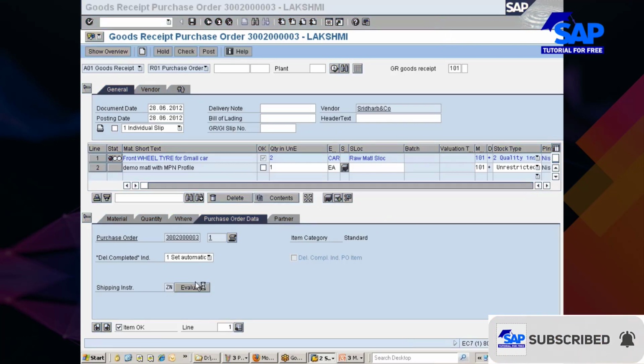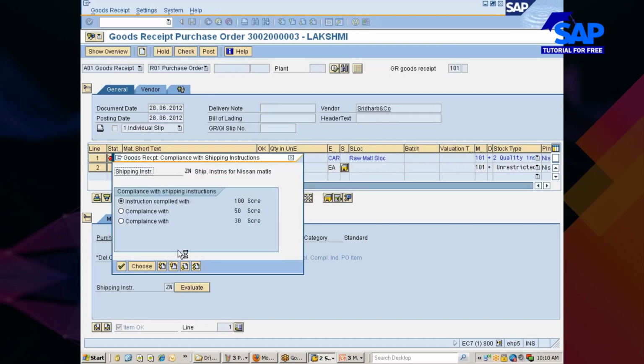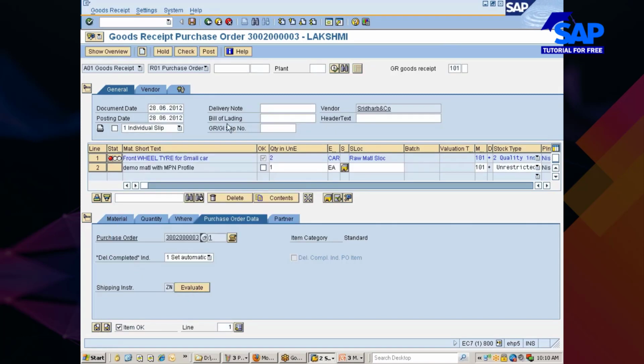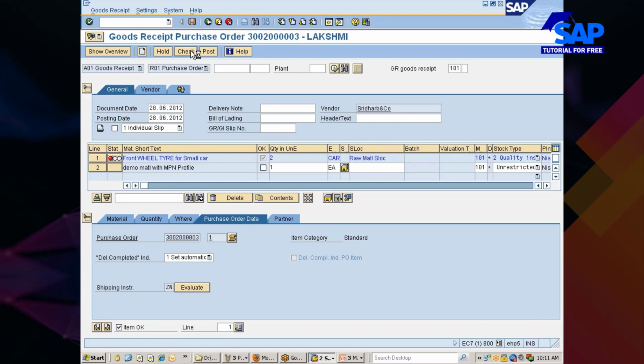Now you see here, I would just go with evaluating the shipping instructions, and let me go with check. Once I am done with check, I can just go ahead and post the document.